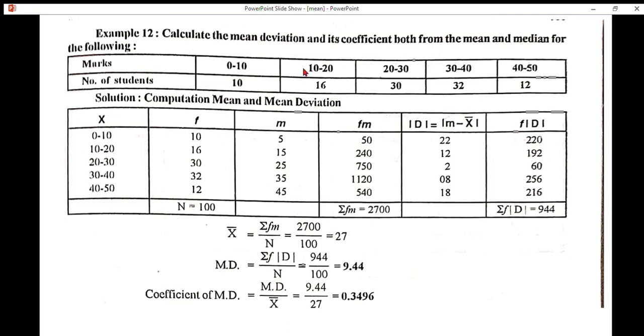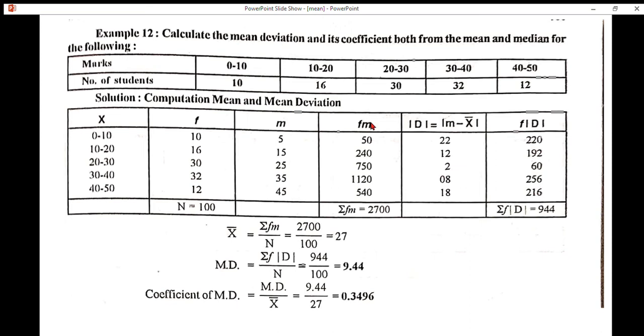M is nothing but midpoint or mid value. That is lower limit plus upper limit divided by 2. That is lower limit in this case 0, upper limit is 10. So that 0 plus 10 is equal to 10 divided by 2, we get 5. 10 plus 20 is equal to 30 divided by 2, we get 15 and so on.